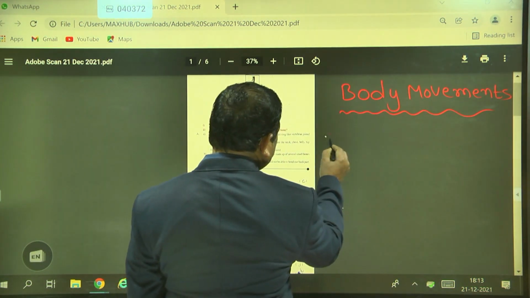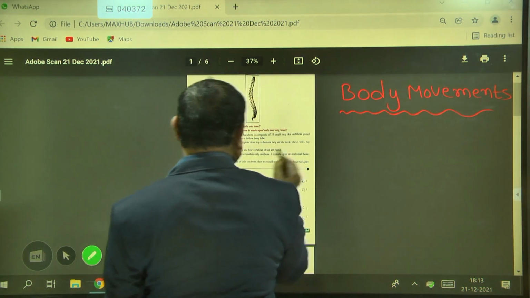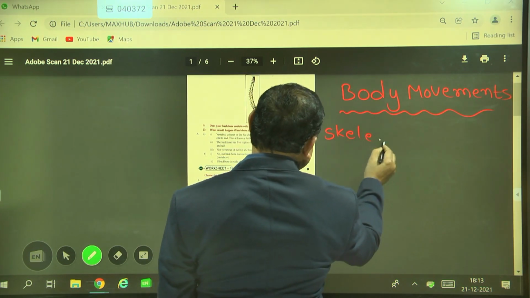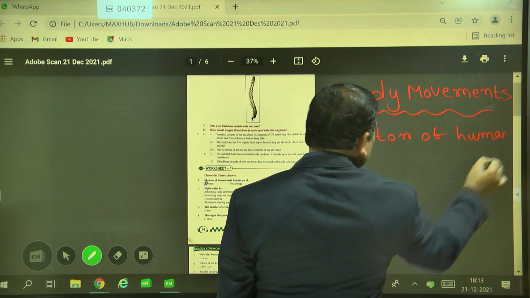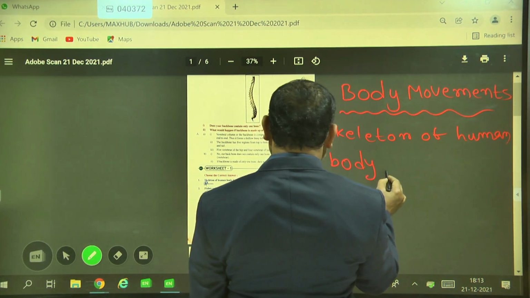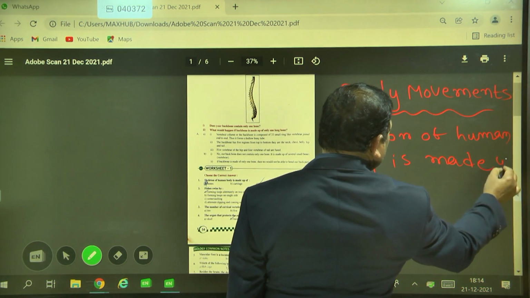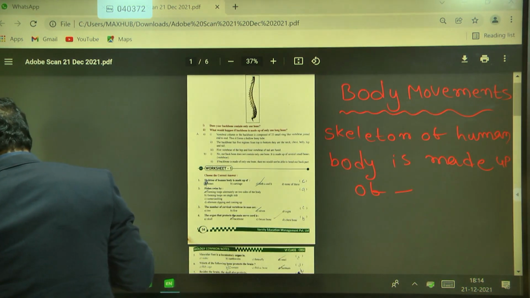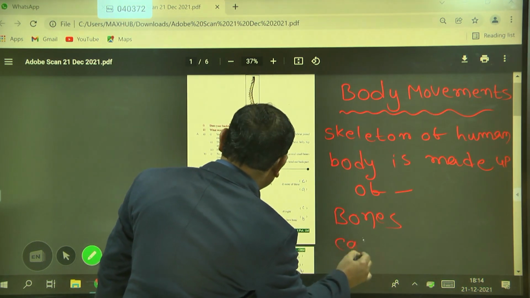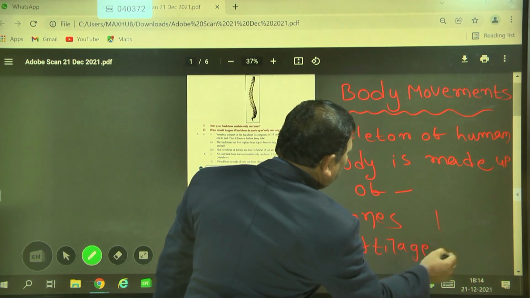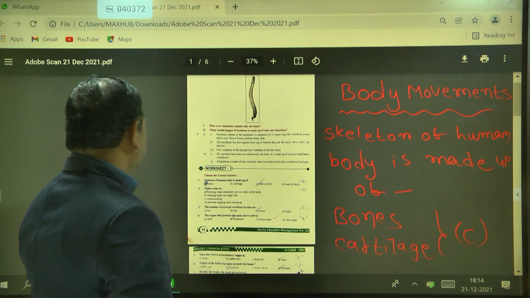So the skeleton of the human body is made up of bones and cartilage. Option C is the correct answer.